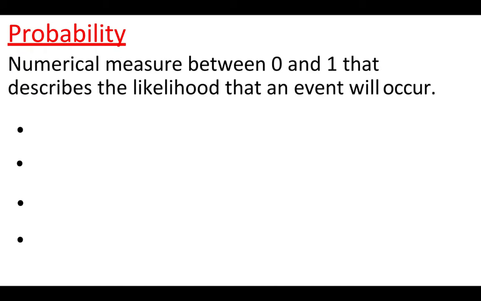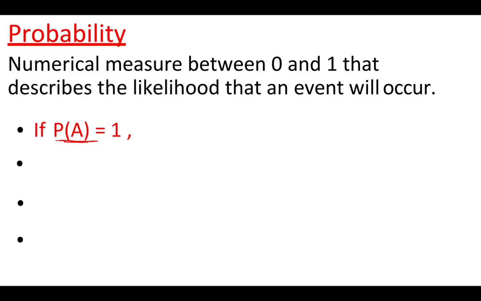So the first thing that we want to define is, well, what is probability? Probability is just some numerical measure. It's always between 0 and 1. That describes the likelihood that an event will occur. So, a little notation here. That is read as the probability of event A. We're going to say P of A, but it's just saying what's the probability of an event happening.